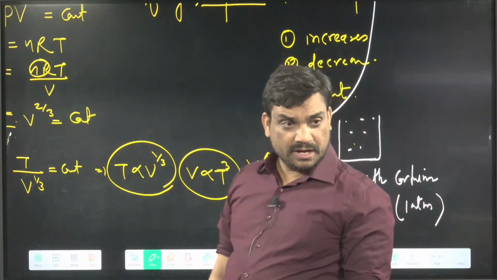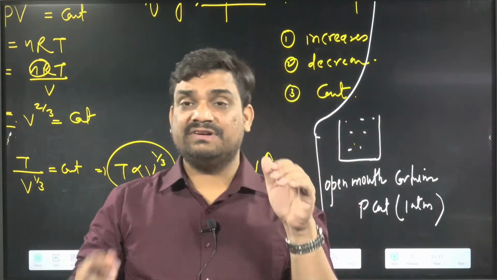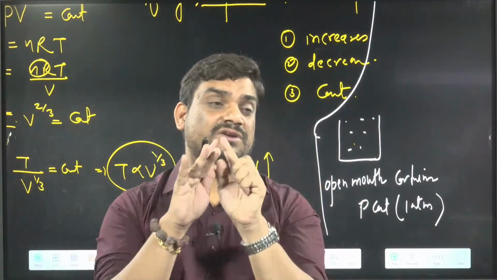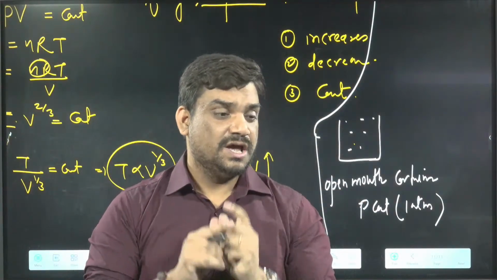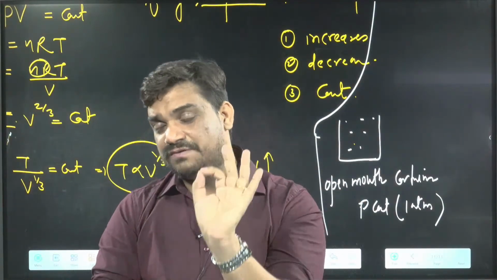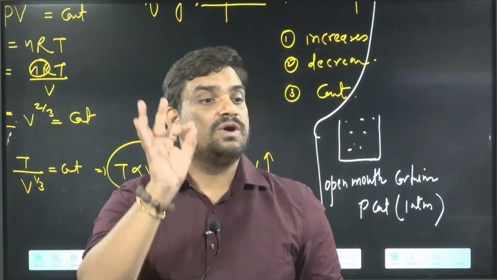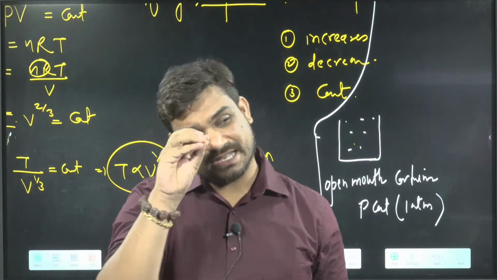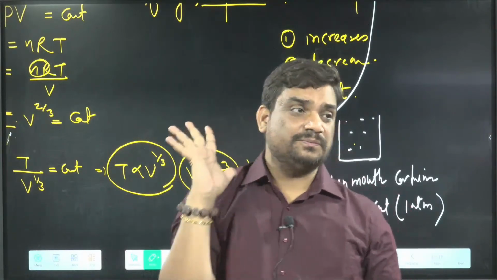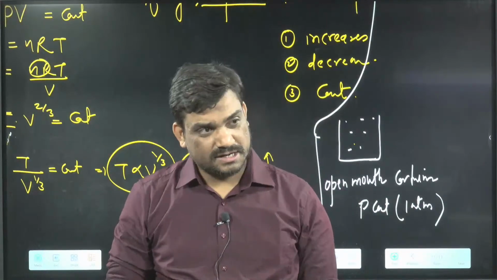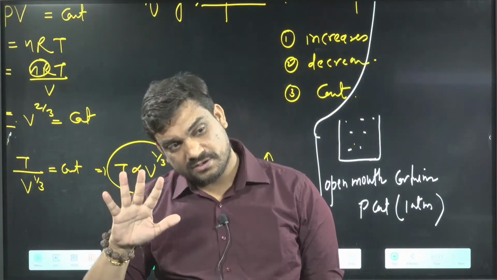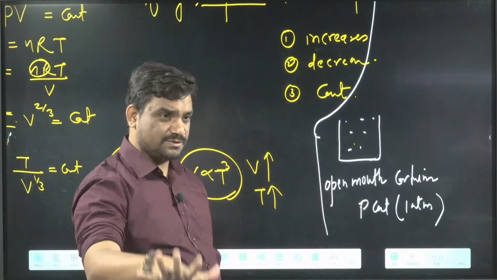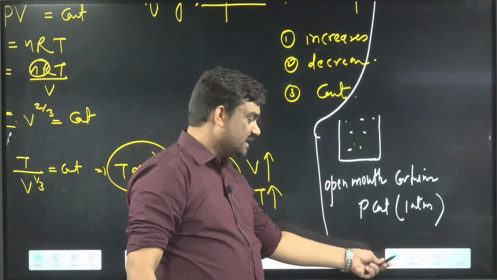And whenever they don't change the container, then volume is also constant, because in our gases volume is always the volume of the container. So if container is not changed, then volume will be also constant. Clear? Container same, volume same. You can remember like this. Okay, so let's write the question now.